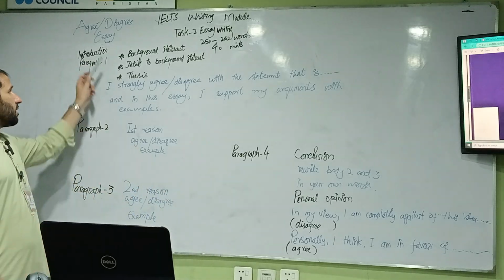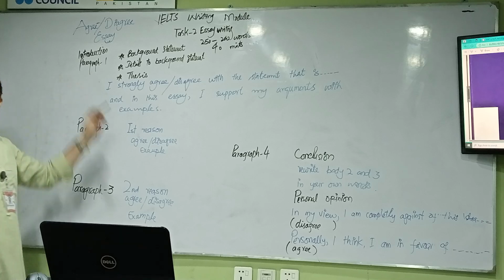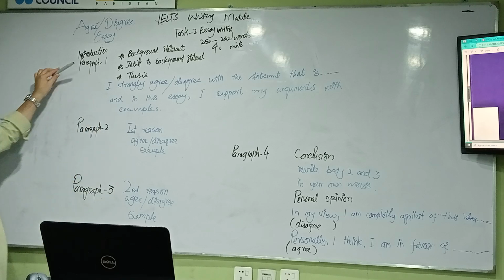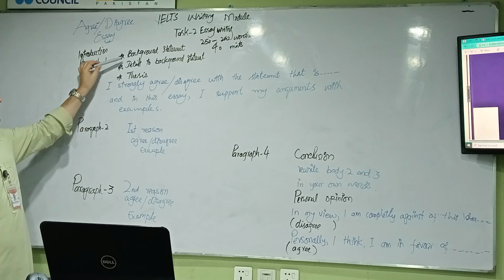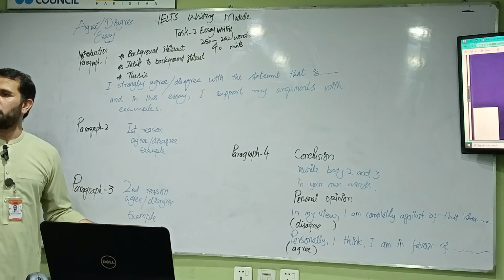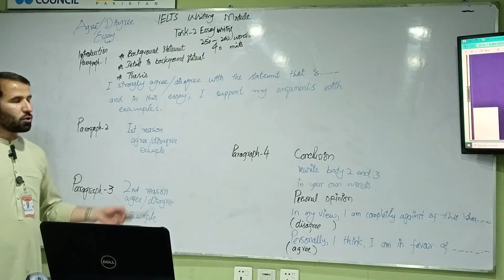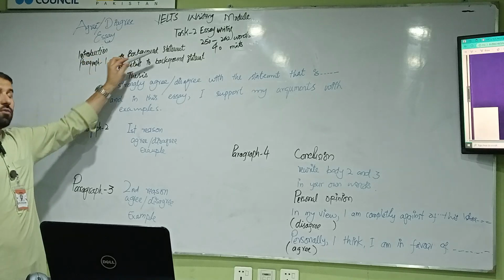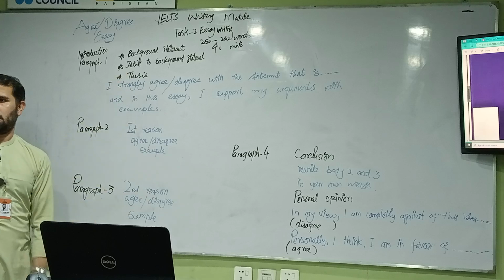Now today we will be talking about agree, disagree. The structure of this essay is based on 4 paragraphs. Paragraph number 1 is all about the introduction. In the introduction, you will provide some background to the statement that criminals should be put in jail. So, what is crime? What is a criminal? What is jail? Why do we put them in jail? You will provide the background knowledge of crime and criminals. You will also provide details to the background.